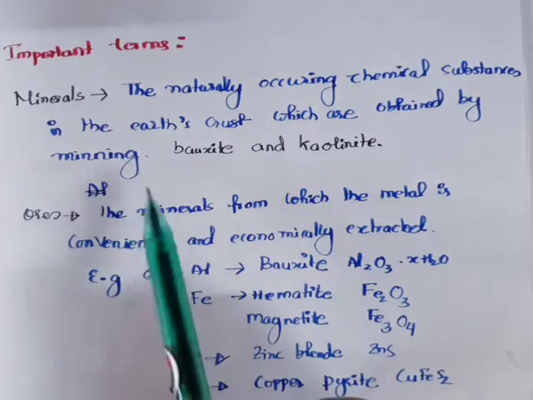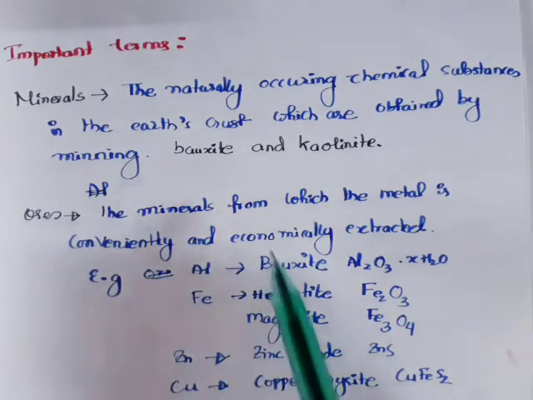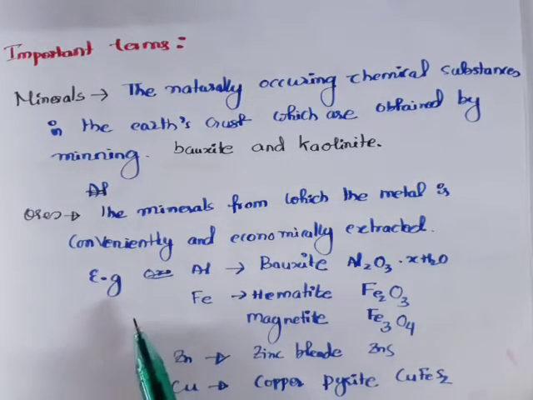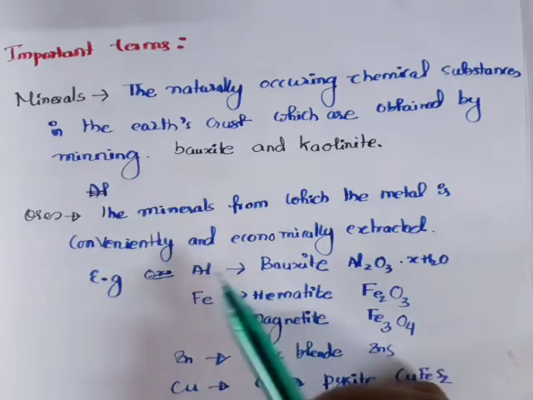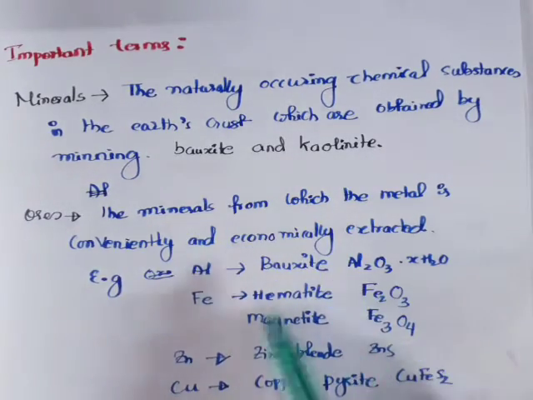So the minerals from where the metal is conveniently and economically extracted are called ores. Like for aluminium, the ores from where aluminium is extracted are bauxite or kaolinite.